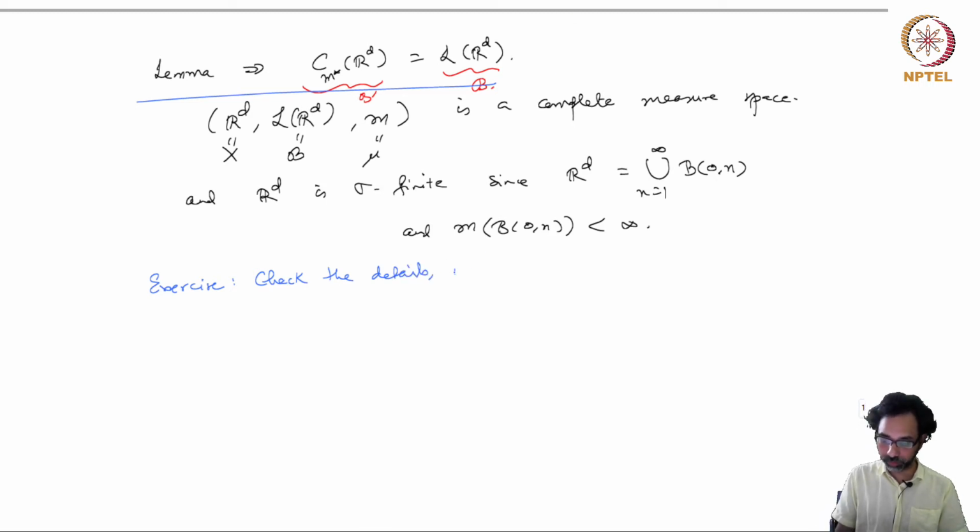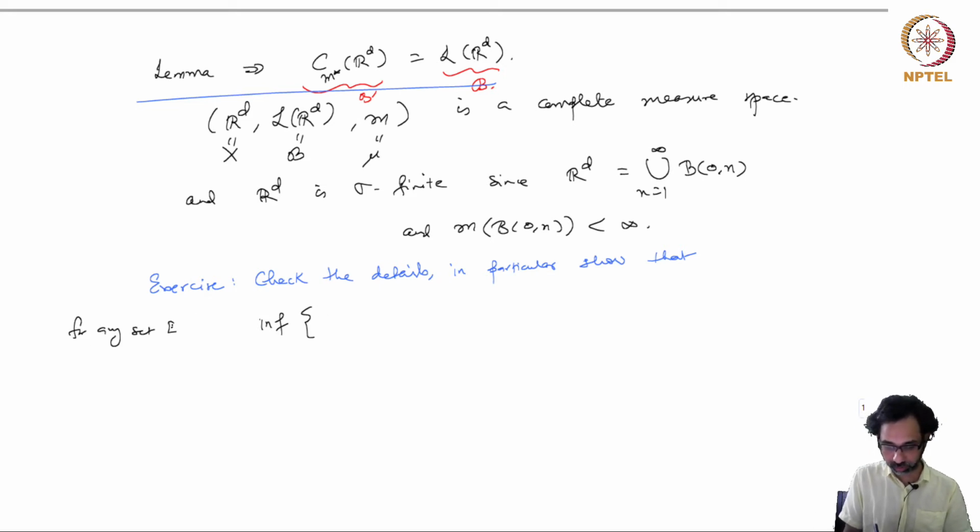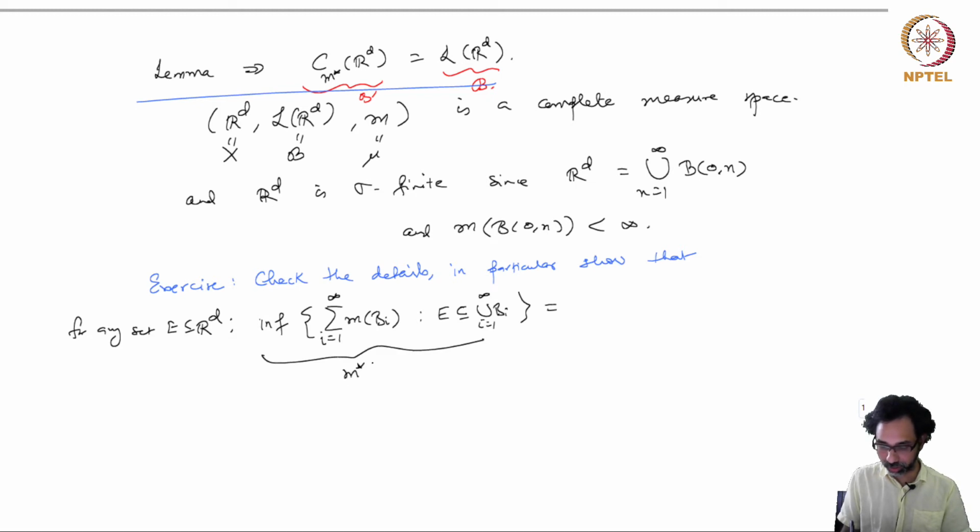In particular, show that we have that, for any set E in Rd, the infimum of the elementary measures of boxes such that E is covered by the union of the boxes is equal to, so this is nothing but of course the Lebesgue outer measure of E,